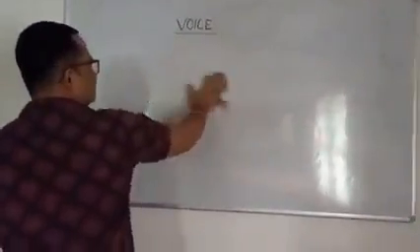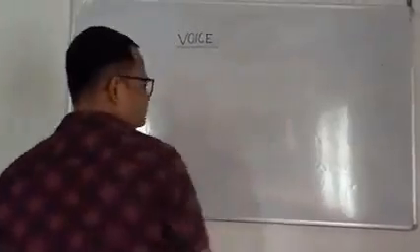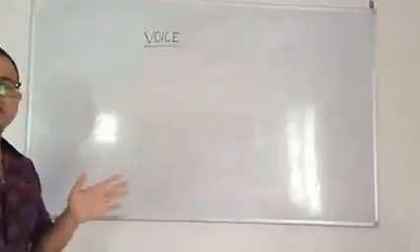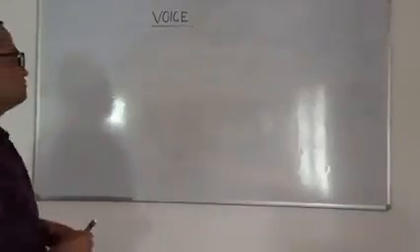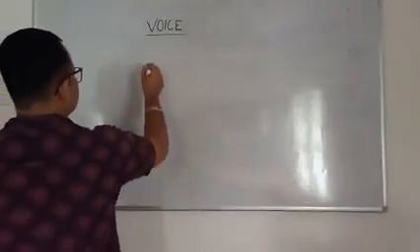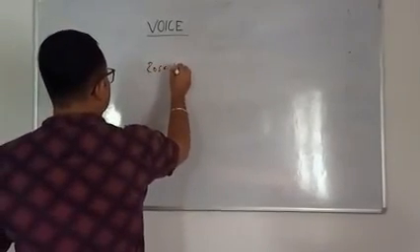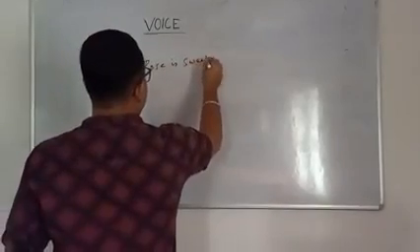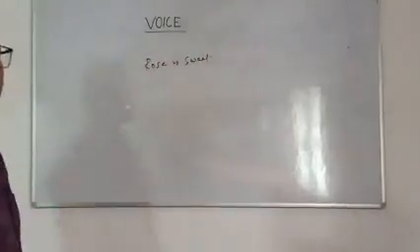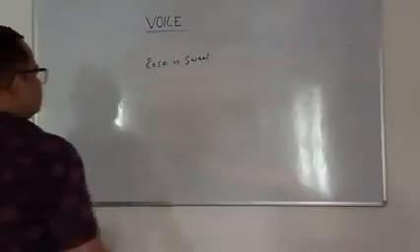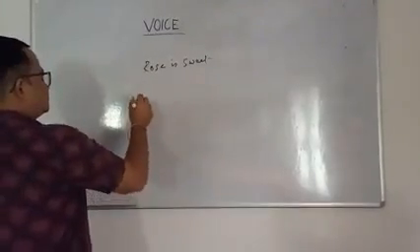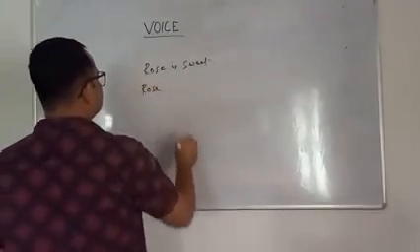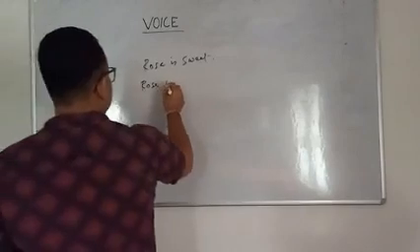But there are a few sentences where we have to use a very different procedure to change voice from passive to active. For example, "Rose is sweet", since it is known to everyone.